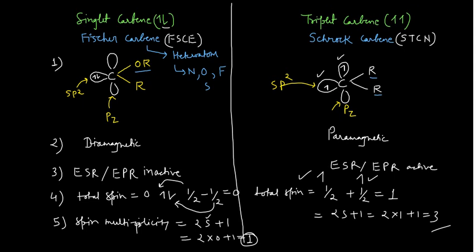Now the nomenclature. Next point is point number 6, nomenclature. What is the nomenclature?